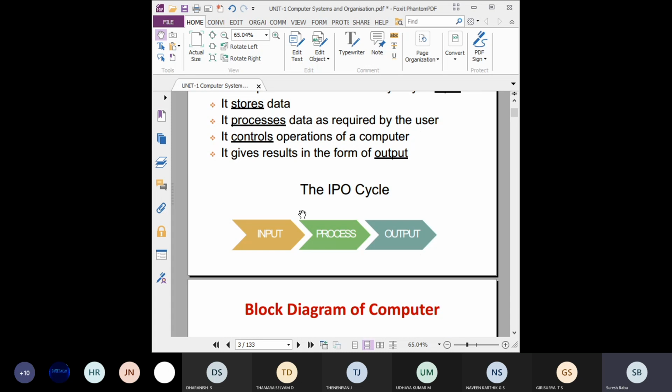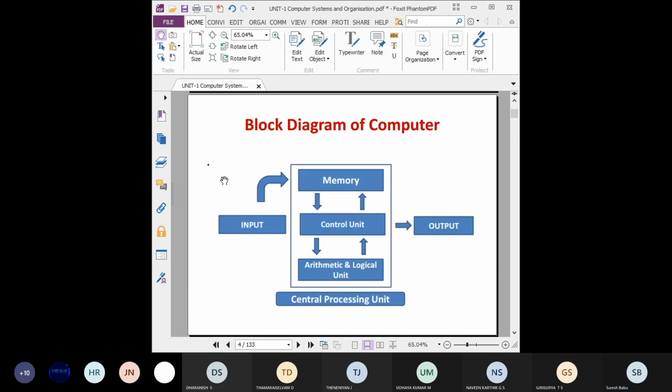Then the block diagram. This is a very important question. I already mentioned many times that we have a very small portion, so you can easily understand what questions will come for the exam. Mostly all the questions will come. In the problem sums you cannot expect which one will come, but Boolean logic, converting a Boolean expression to a logic circuit, and making the truth table, you have to understand clearly. Then only you can answer.